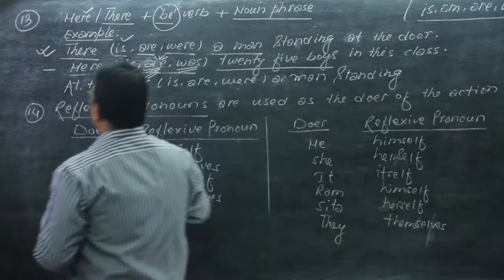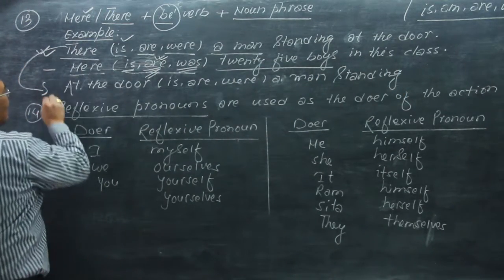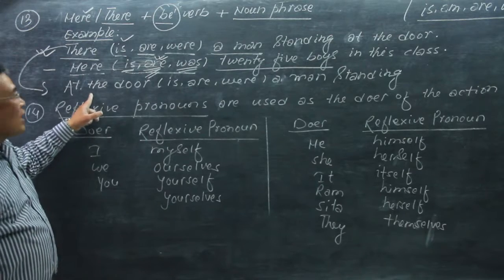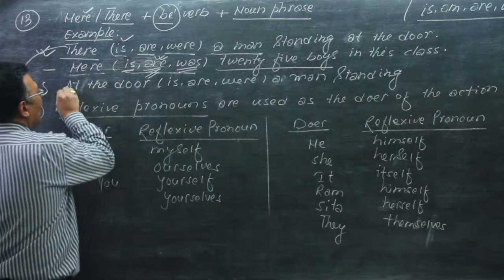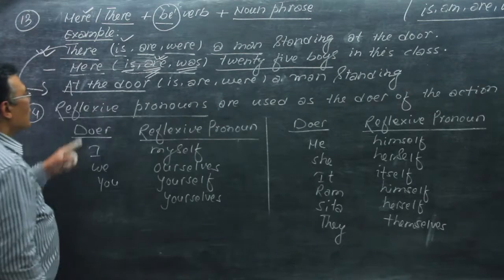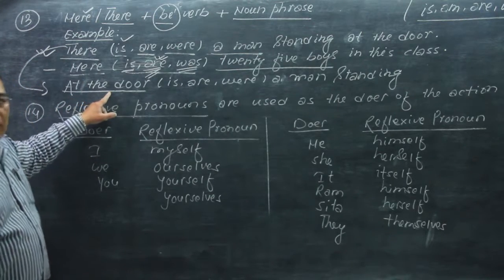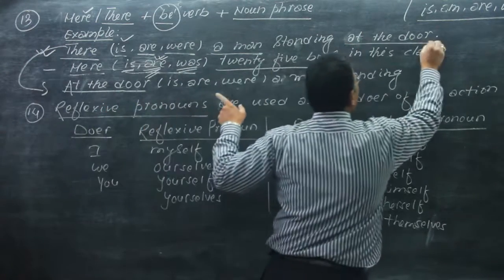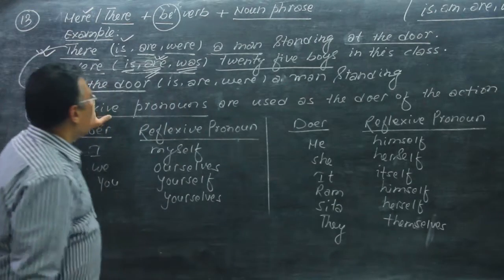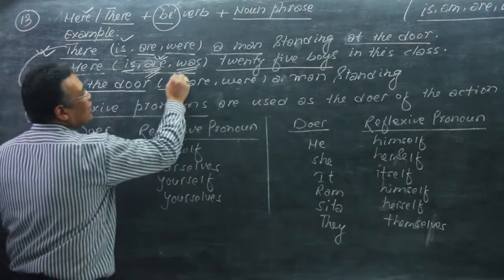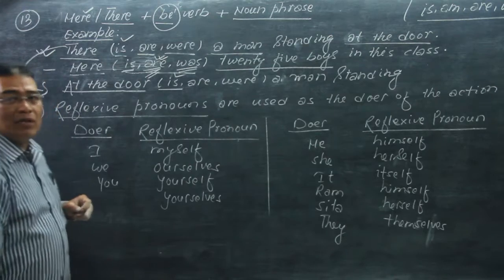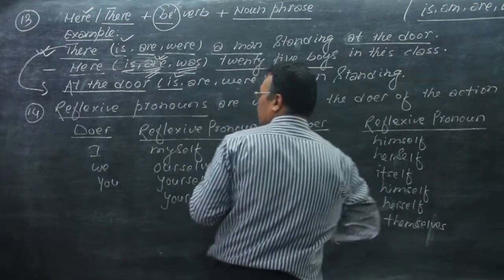So this sentence can be rewritten in this structure also. Now the result, or the agreement, is the same. So "at the door" is the place adverb, and this is here in the first sentence. So, at the door is a man standing. And we can write it like this also.